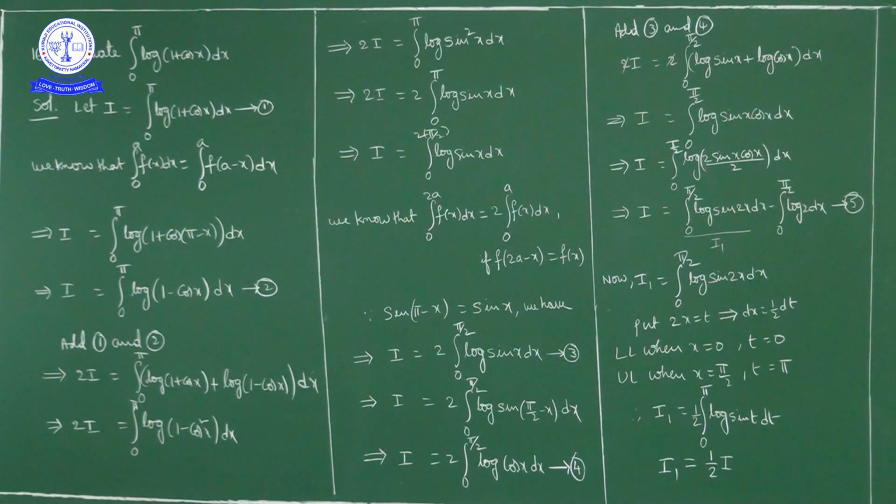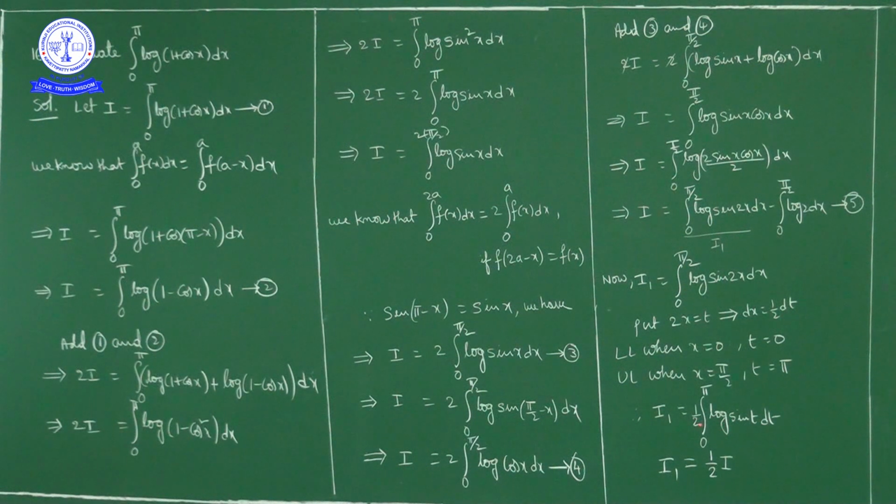Now if you observe, what is I? I is equal to integral 0 to pi by 2 log of sin x dx. Here I1 is equal to half of integral 0 to pi log of sin t dt.